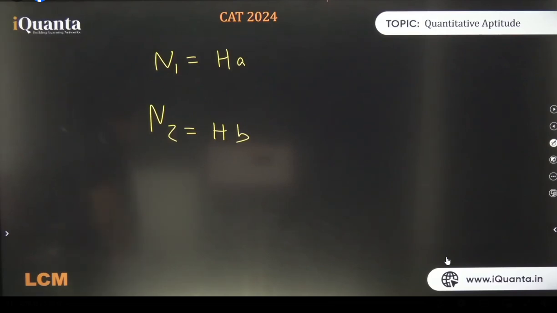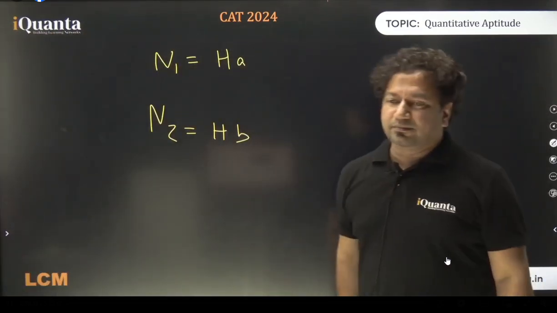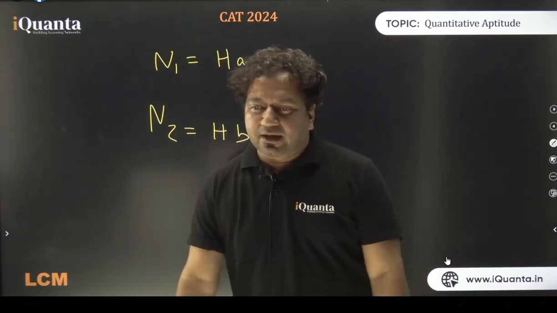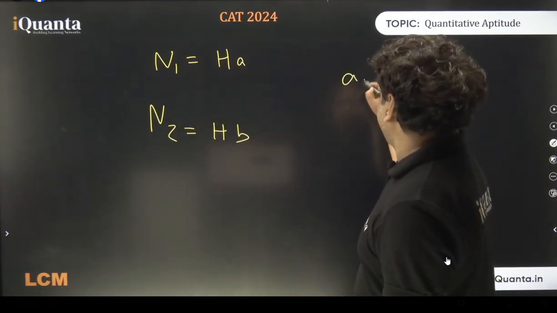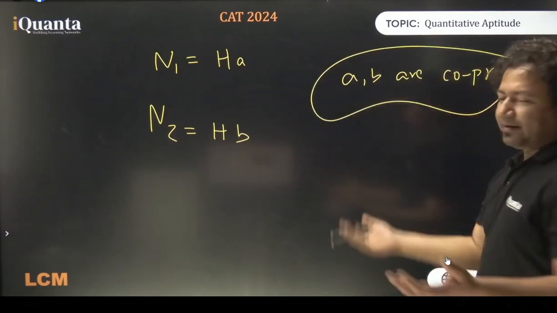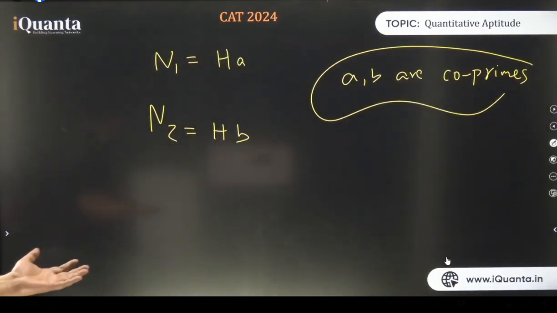Is this clear? If there are two numbers, and the HCF is h, I can write h in both of them, and let a represent all the uncommon factors for n1 and b represent all the uncommon factors in n2. Then HA and HB will be the representation of these numbers, where a and b are co-primes. Needless to say, but while making a formula we need to say it. They are uncommon factors, so a and b will be co-primes, nothing common in them. A and b co-prime हो गए अपने आप ही. समझ गए सब लोग? तो फॉर्मूला पढ़ के सवाल करना गलत तरीका है, इससे आप केवल एक क्लास पास कर सकते हो, मैथमेटिक्स नहीं सीख सकते. सही तरीका ये है कि फॉर्मूला बनाओ, है ना, तो तुम पूरी जिंदगी पास कर सकते हो.